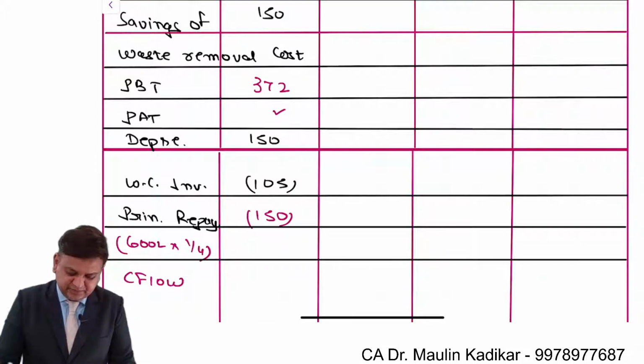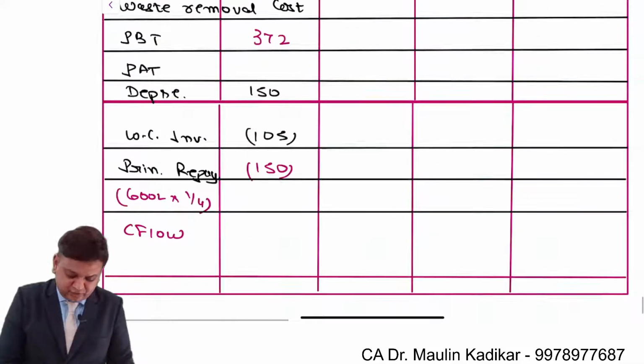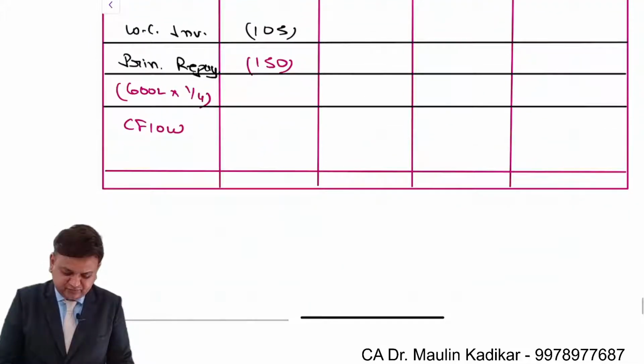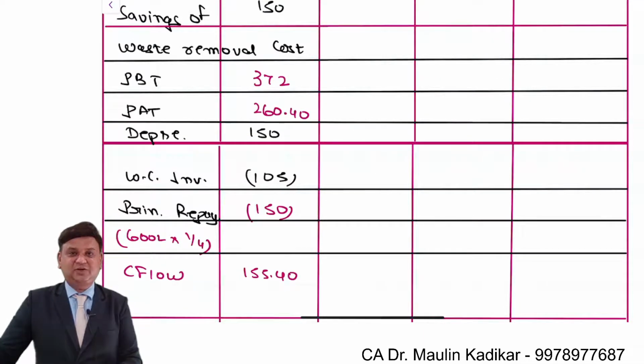The income tax rate is 30%, so into 0.7, it is 260.4, plus 150 minus 105 minus 150 once again. Cash flow is 155.4. This is for the first year. Try to do the second year on your own.